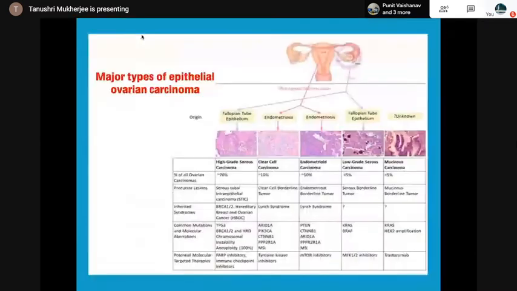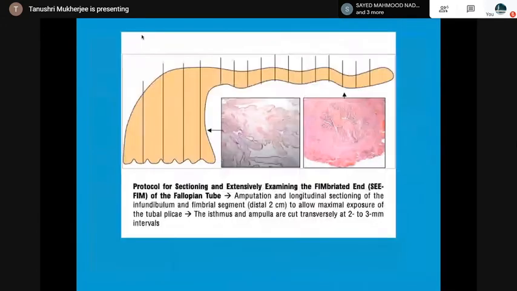So this is a summary of ovarian epithelial carcinomas in a table, and then I will take the respective ones. There is a protocol for sectioning and extensively examining the fimbriated end, because as you know, the origin is from the fimbriated end of the fallopian tube. So amputation and longitudinal sectioning of the infundibulum and fimbrial segment to allow maximal exposure of the tubal plica. The isthmus and ampulla are cut transversely at 2 to 3 millimeter intervals. So this is important, and I will reinforce it again during the grossing.